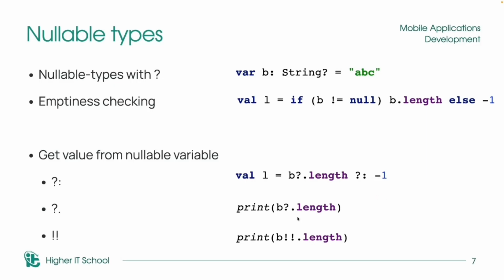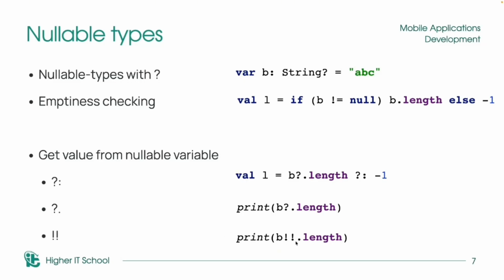It's very simple. Then we have another operator to get the information from our nullable variable. If I do not have any information inside b, the compiler will not run this line. So I will not have any information.